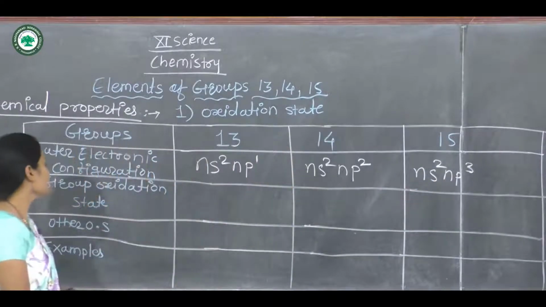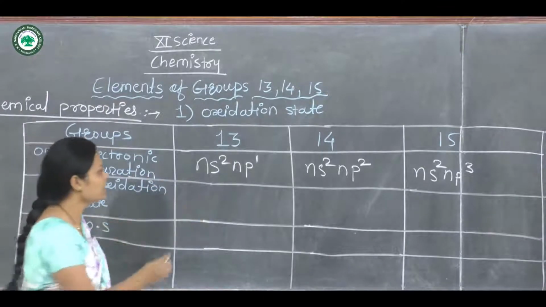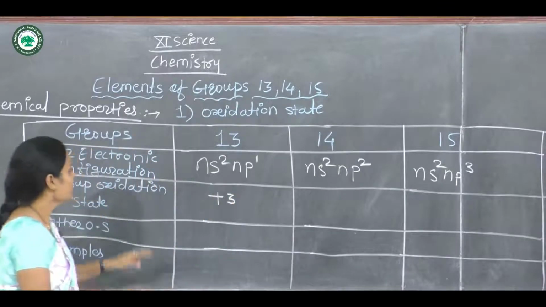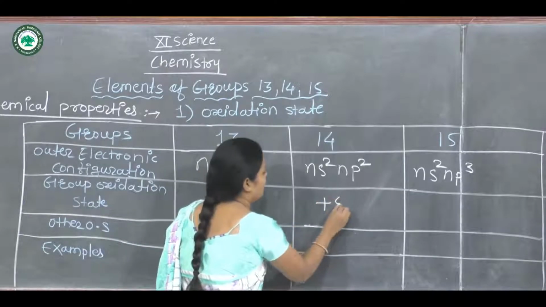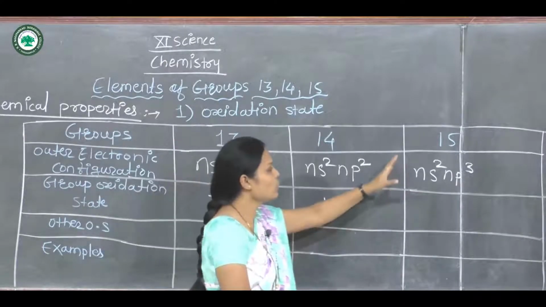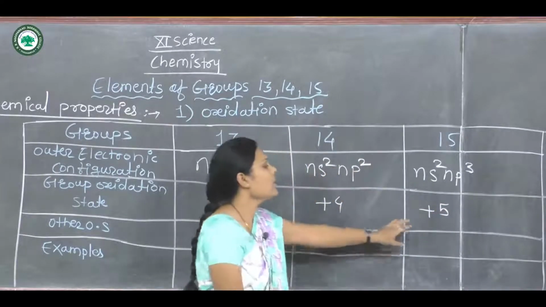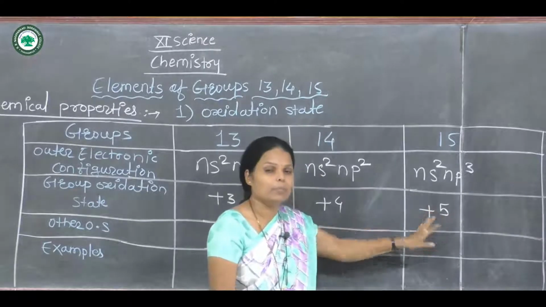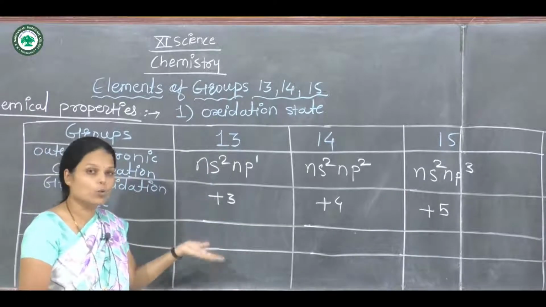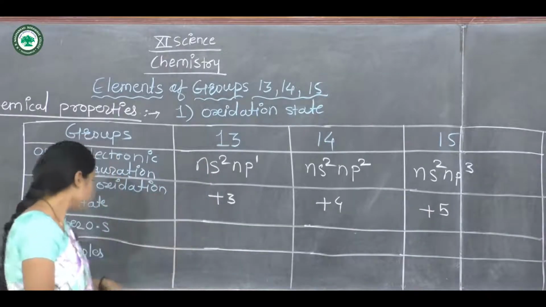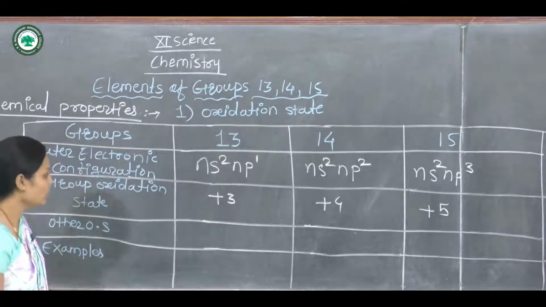Now the group oxidation state: for group 13 it is +3, for group 14 it is +4, and for group 15 the oxidation state of all these elements is +5. This is the group oxidation state. For example, boron trifluoride has oxidation state +3. One by one we will discuss the oxidation states with examples.